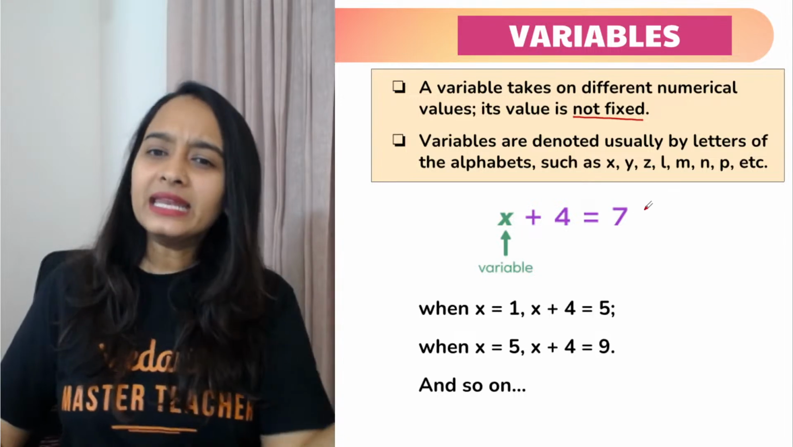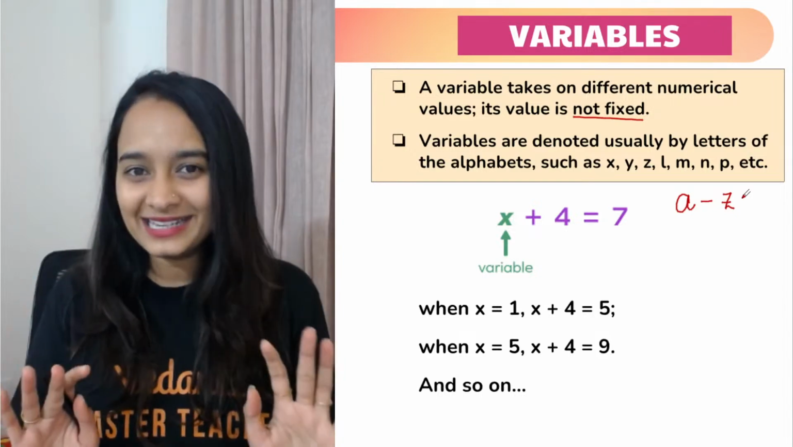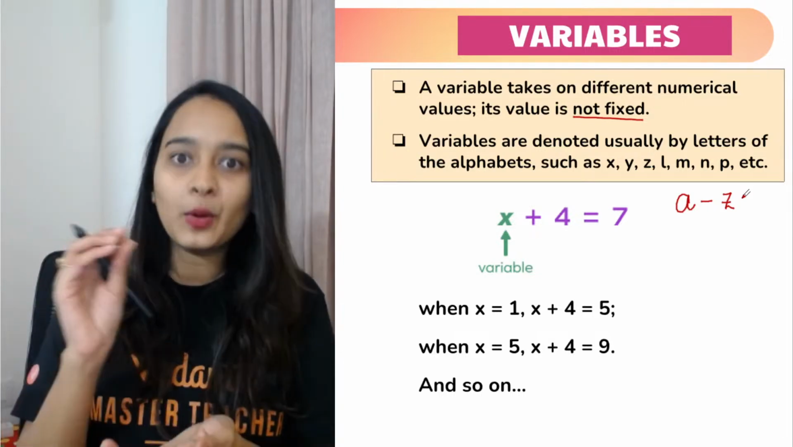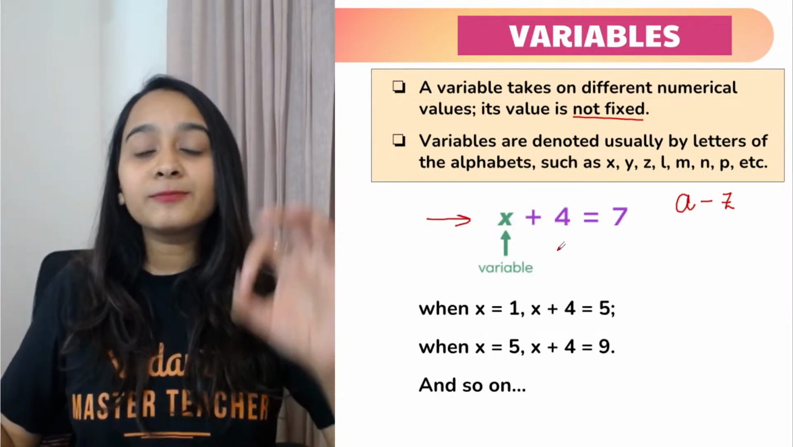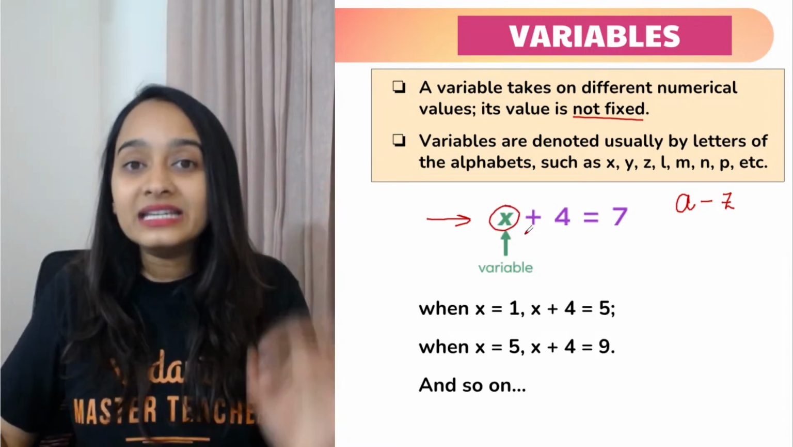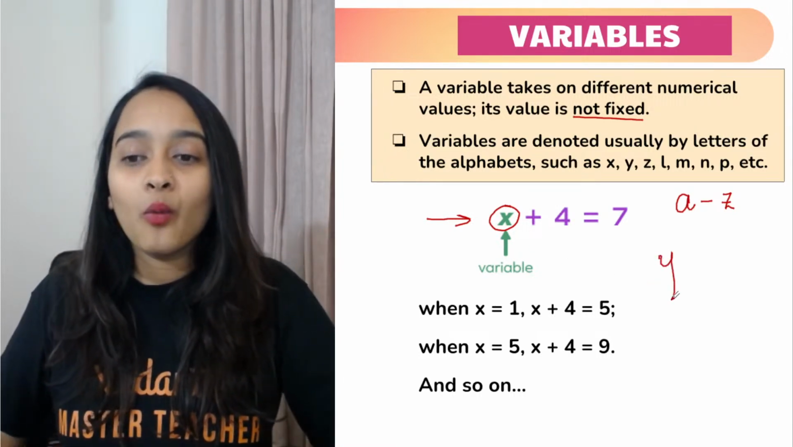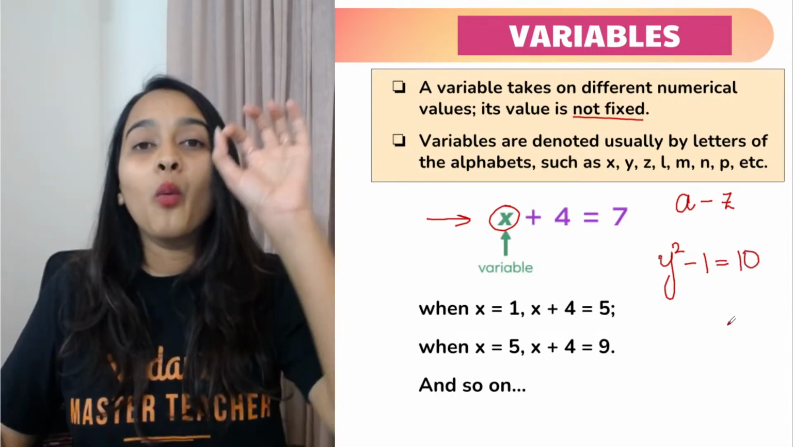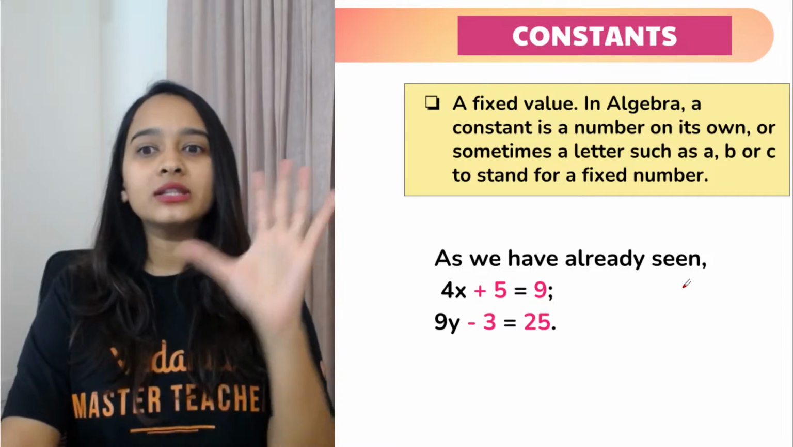Variables can be anything between A to Z. You must know all the alphabets, right? You have learned ABCD. So the 26 English alphabets that we have, you can use any of them, in small case letters, as a variable. So if I write an equation, x plus 4 is equal to 7, the letter that you see here is called a variable, right? If I write y square minus 1 is equal to 10, what is the variable here? y is your variable. Now the opposite of a variable is a constant.